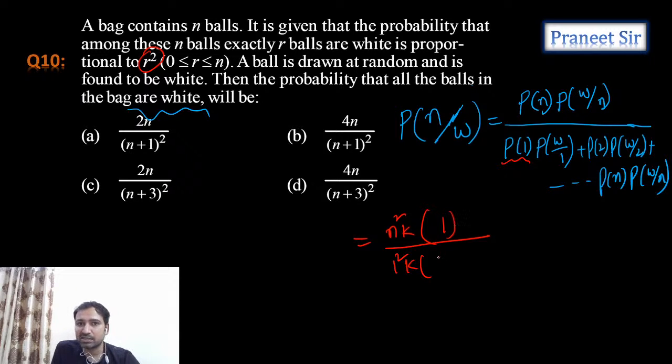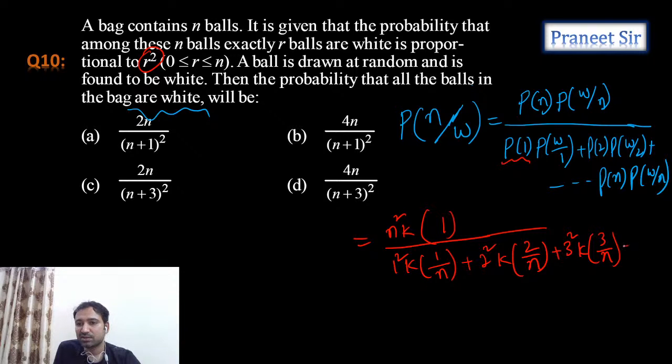See, total how many balls are there? N balls are there. Out of n balls, only one ball is white. Remaining all balls are remaining color. So it will be like this. Next, 2 square k into 2 by n plus 3 square k into 3 by n, like this, guys. Plus so on up to n square into k by n. That's what we're getting.